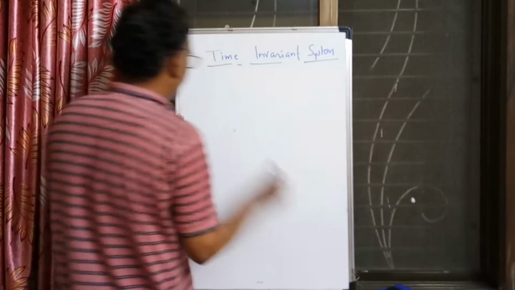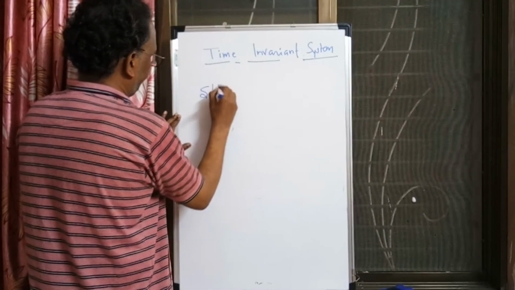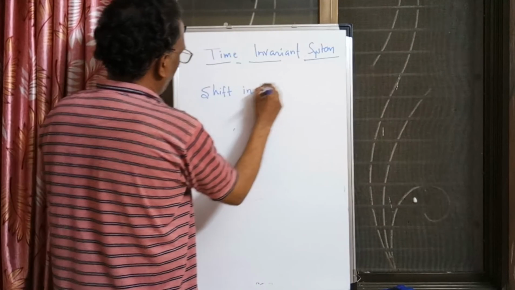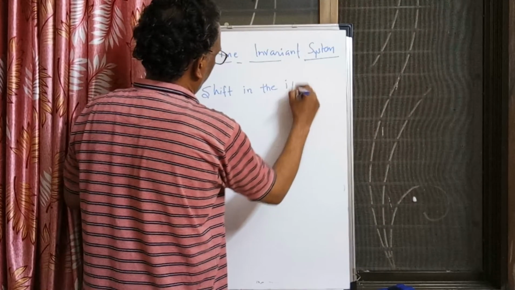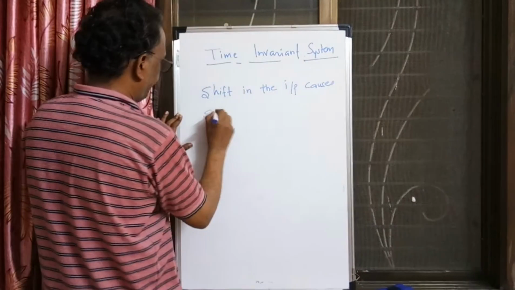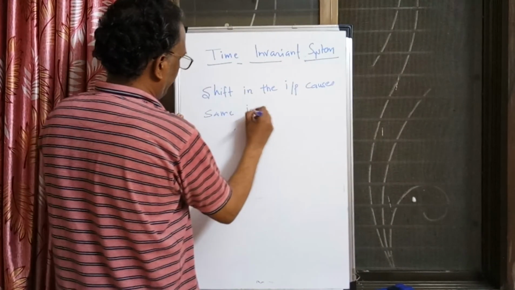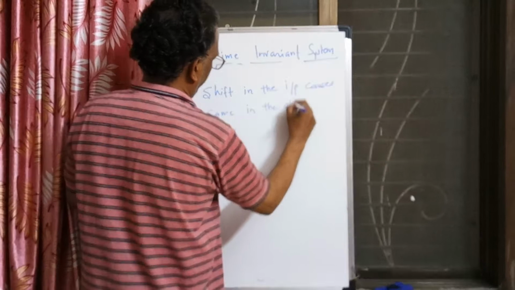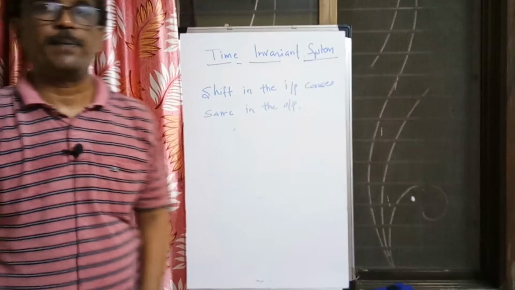So I will write this statement: shift in the input causes same shift in the output, then we can say that the system is time invariant.